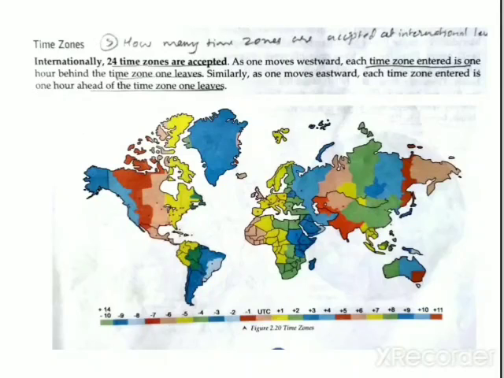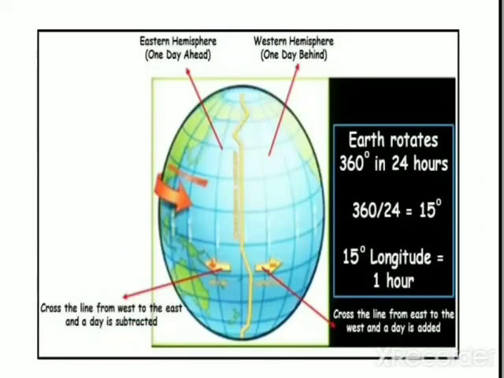See this image very clearly. The international standard meridian divides the earth into two hemispheres, eastern and western. One who crosses the line from west to east, a day is subtracted. One who crosses the line from east to west, a day will be added.